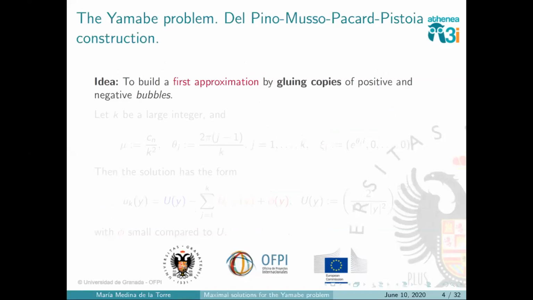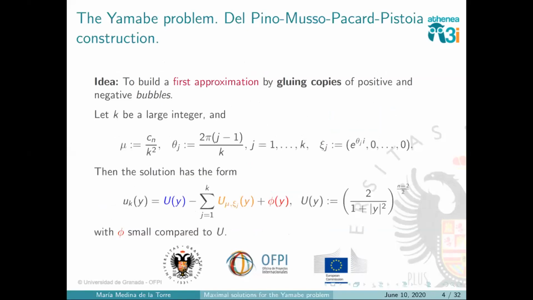They say, we know that the bubble behaves well with this equation, so what we will do is glue positive and negative copies of the bubble. How? Here, this will be our solution: a positive bubble U at the origin, and then K negative copies of the bubble, centered at these points psi_j, given by this expression.